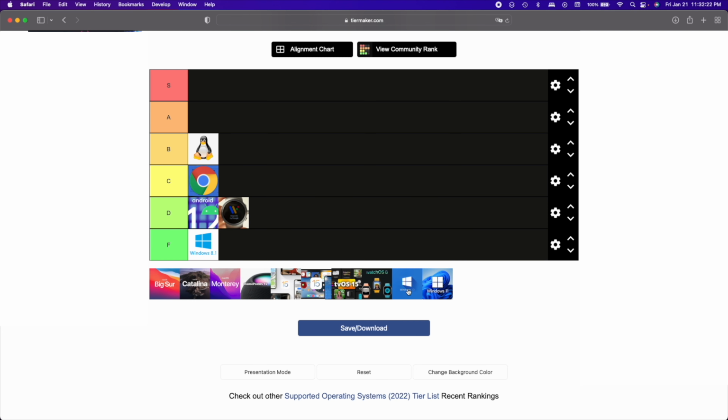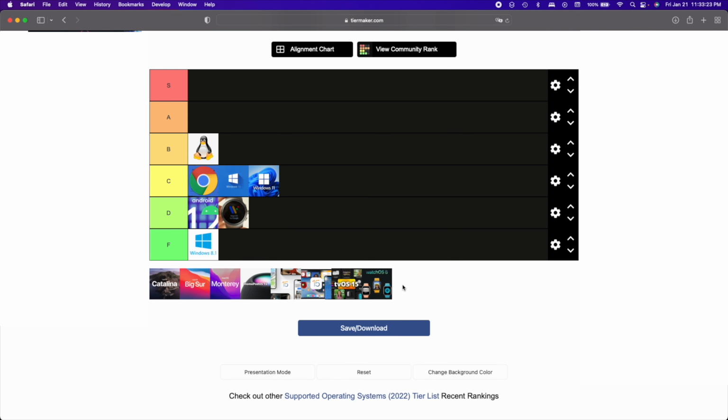Next, let's move on to Windows 10. Windows 10 is a big step up from Windows 8.1. It's a lot more optimized for the mouse, but it's pretty unstable in my opinion, and the UI just doesn't look that great, so I'm gonna put this with Chrome OS in C tier. Alright, Windows 11. This is also gonna go in C tier, mostly because it's basically a reskin of Windows 10. Most of the features in Windows 11 were stolen from Big Sur.